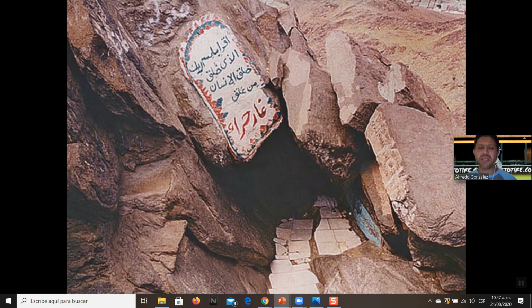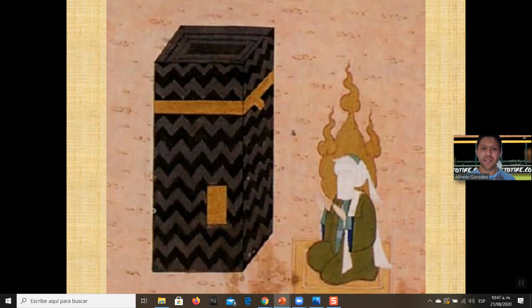And at first he was reluctant, but then his friends and family convinced him that this was the word of God, and they started praying, and they started exposing other folks to the belief in one God in this area. So here is a rendering.